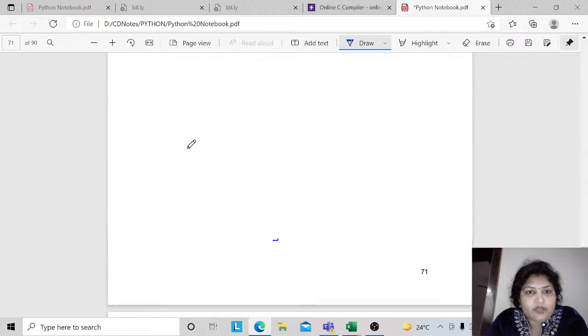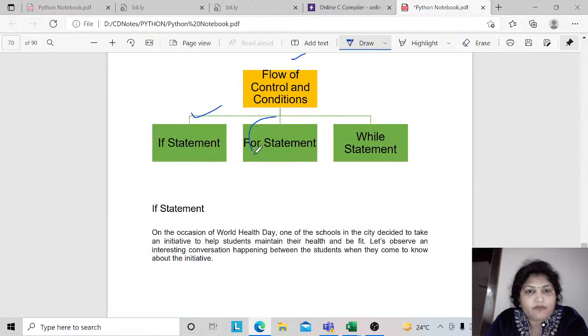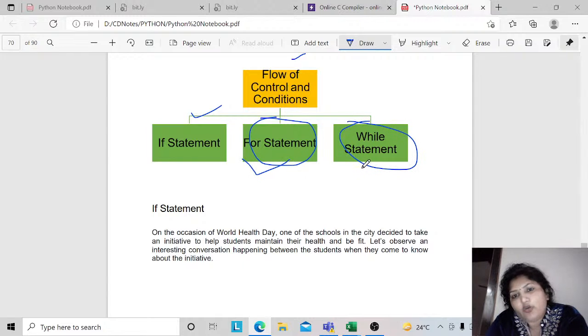And let me tell you about another thing that we will be talking about in my coming sessions. I will be telling you about for loop and while loop. They are pre-tested loops in Python.